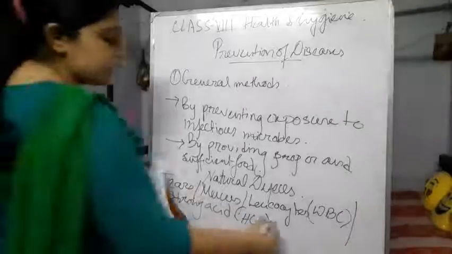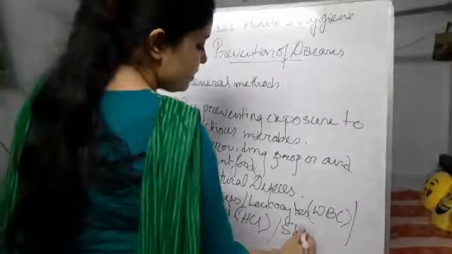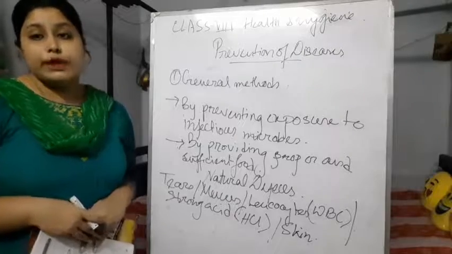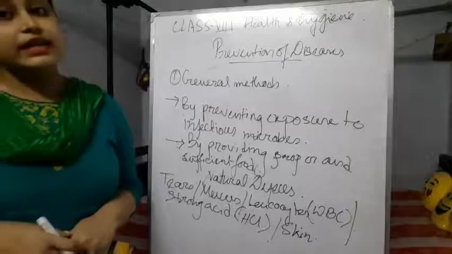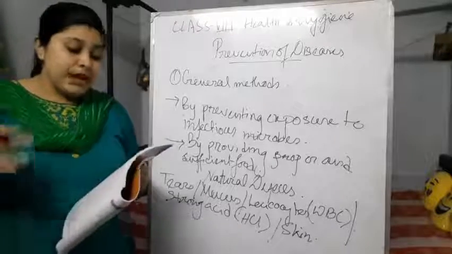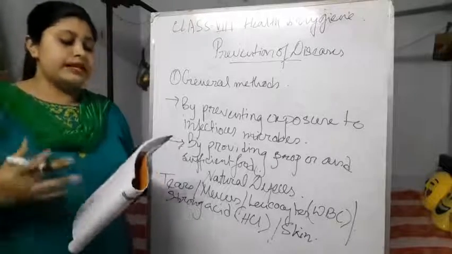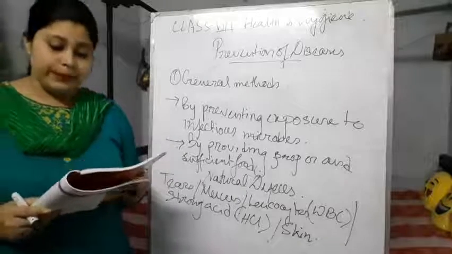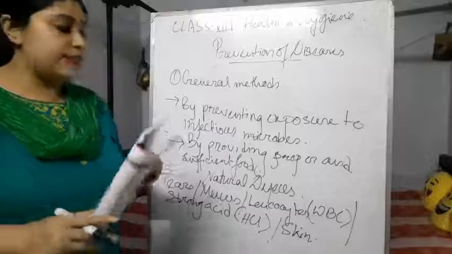Next, skin. Skin is the outermost part of our body. It is also part of the natural immune system and natural defense system. It makes a barrier and keeps most of the germs out of our body. So this is the main thing.